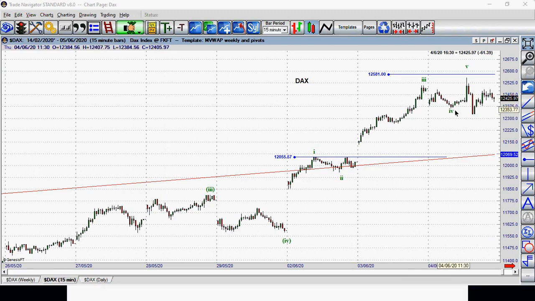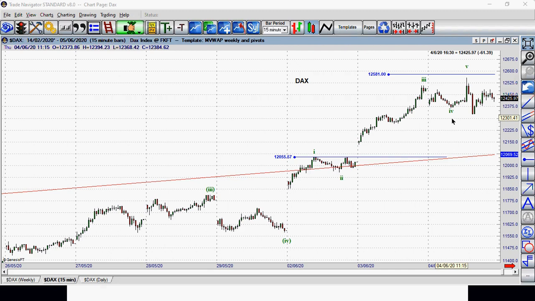On that day, which is the 4th of June, I am expecting a rally above the top of wave 3. But of course, I have to make a decision whether to buy or not, because, as I said, I'm waiting for a pullback, and we've got a pullback here, which is a wave 4.